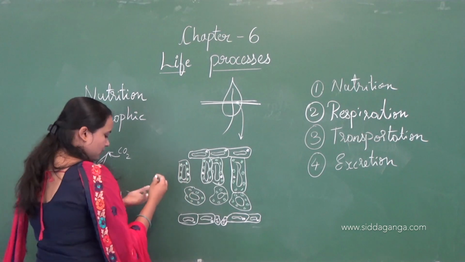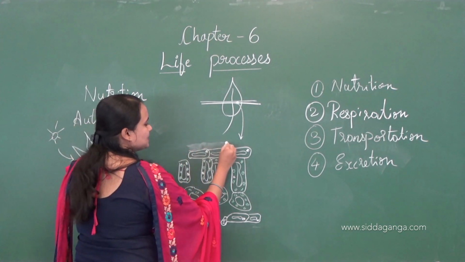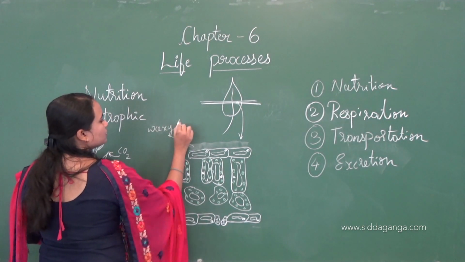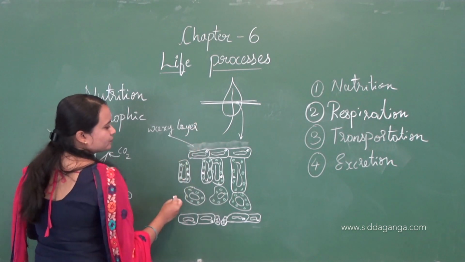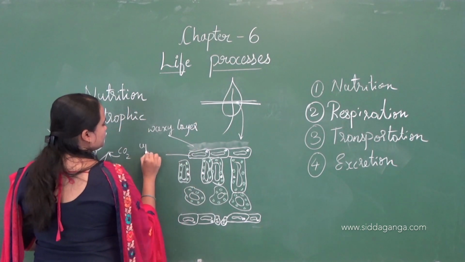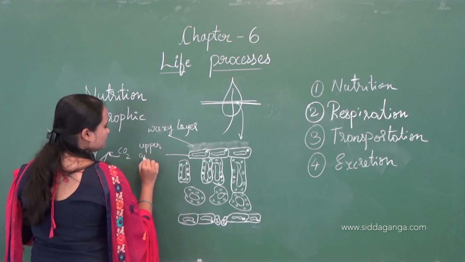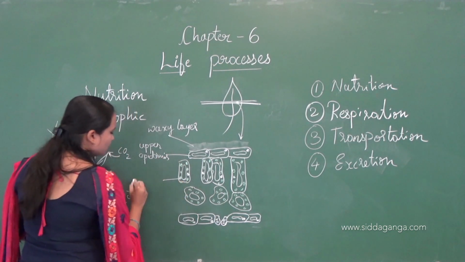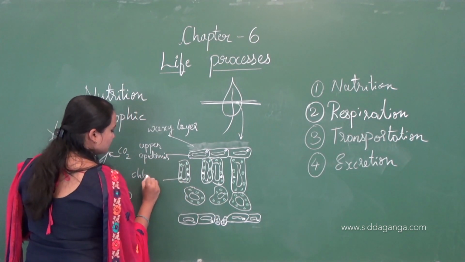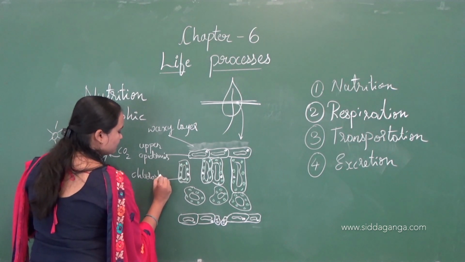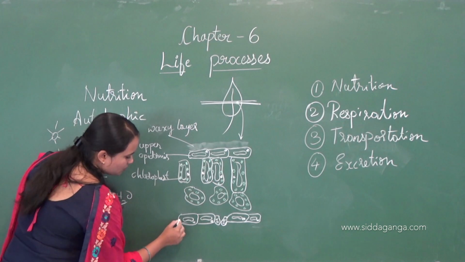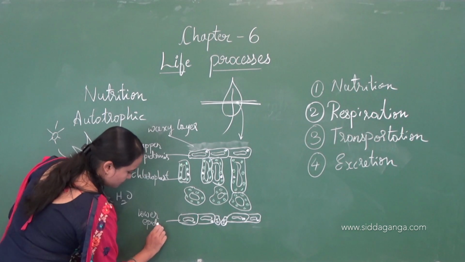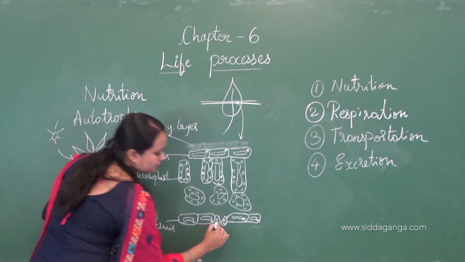This is the upper epidermis with a waxy layer on top, and the upper epidermis has chloroplast, and then the lower epidermis and guard cells.